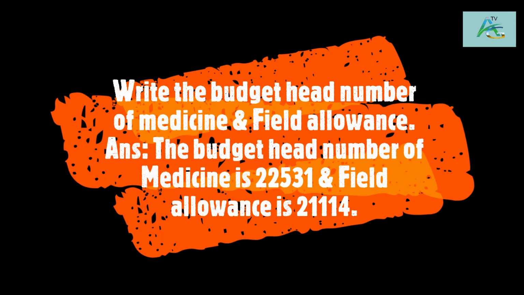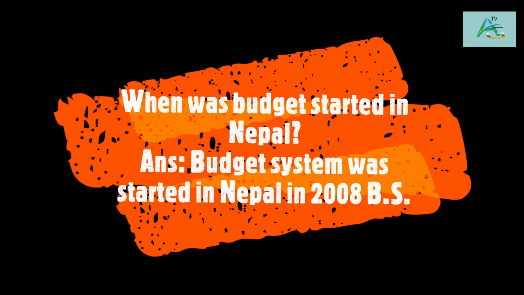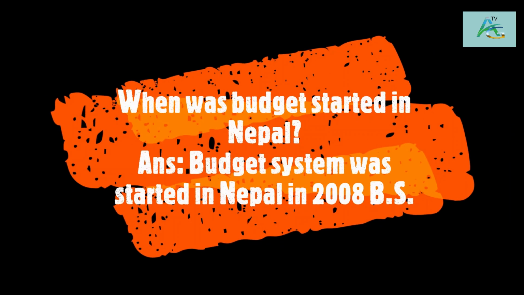Write the budget head number of medicine and field allowance. The budget head number of medicine is 22531 and field allowance is 21114. When was budget system started in Nepal? Budget system was started in Nepal in 2008 BS.